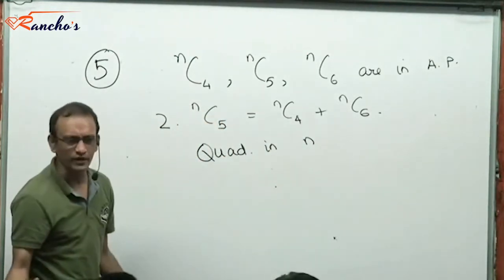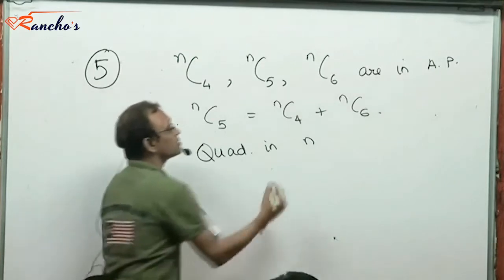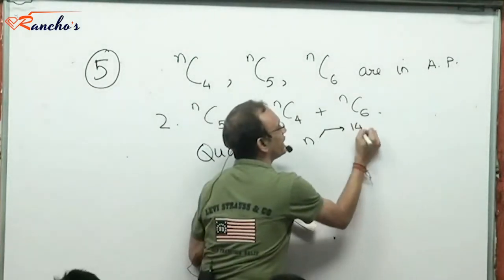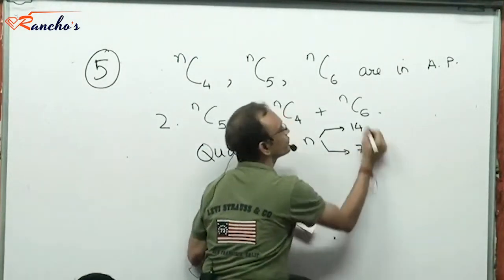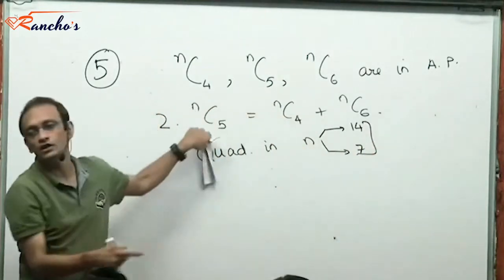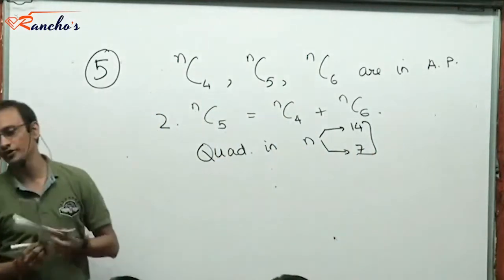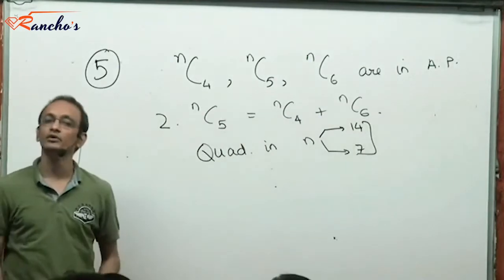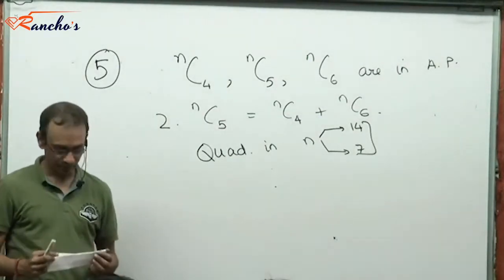What are the 2 values of N that you have got? 14 and 7. Okay, so this will give you N equal to 14 and N equal to 7. I am not solving this for you. You should be able to do this. Simplify this, get a quadratic in N and solve for N. N equal to 14 and N equal to 7 would be the 2 values of N. Okay.